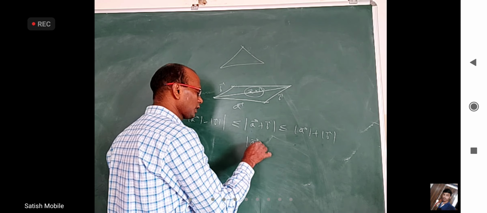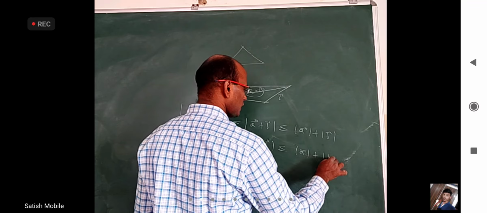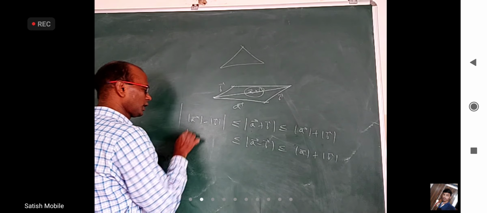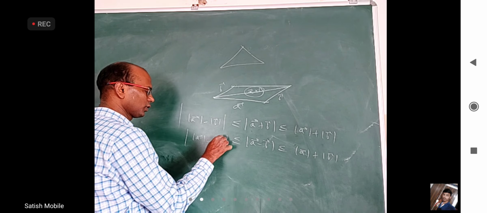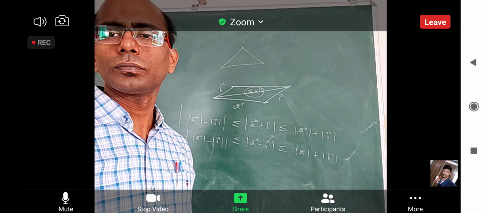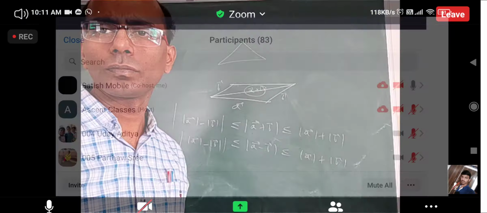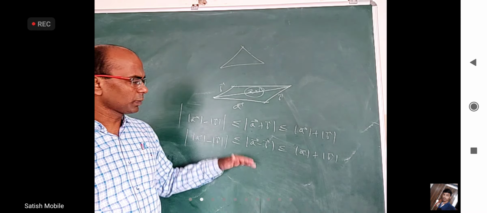We will get mod A bar minus B bar is less than or equal to mod A bar plus mod B bar, and greater than or equal to mod A minus mod B. So replace B bar with minus B bar, we will get this.